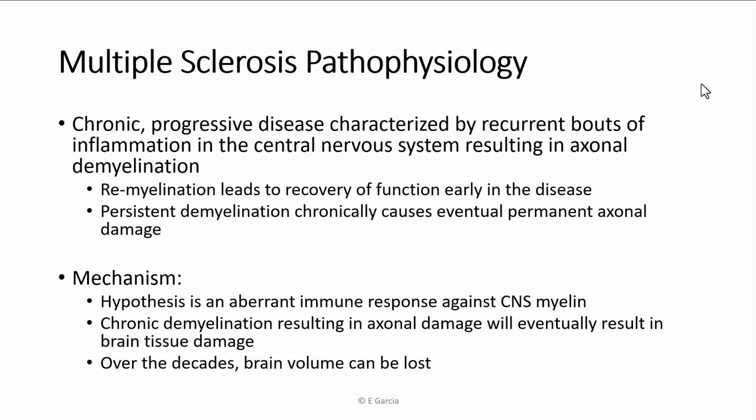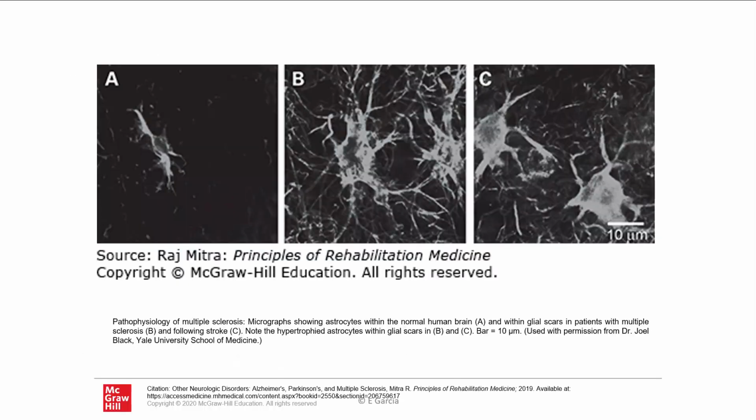However, over time, you start to build scars onto the axons, and myelin can't rebuild over that. So persistent demyelination in the super long term eventually causes permanent axonal damage, okay? So the pathophysiology in the long term is important to know. Again, this is a chronic issue with an autoimmune component, and over the decades, because you're losing synapses, you start to lose brain volume. Observe, this is part of the pathophysiology, okay?